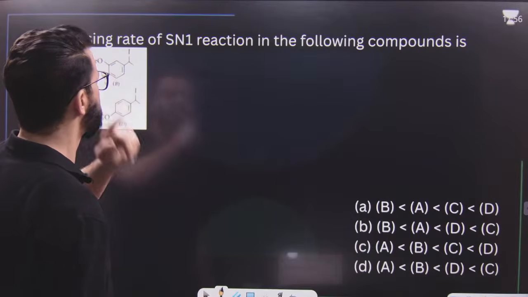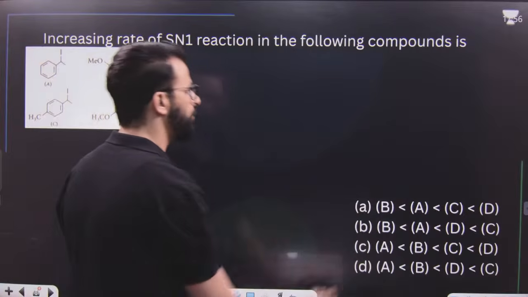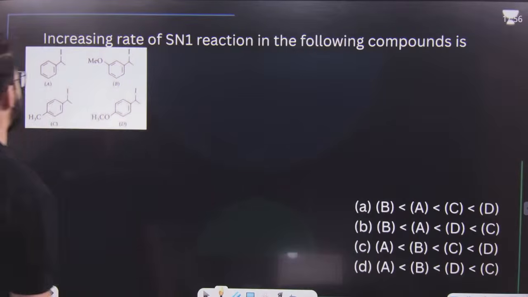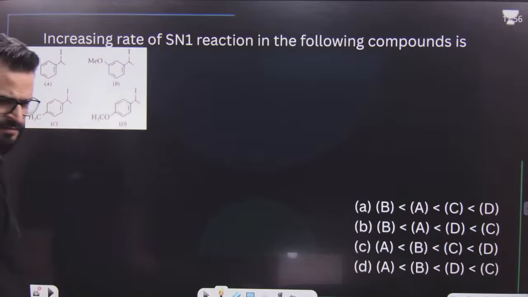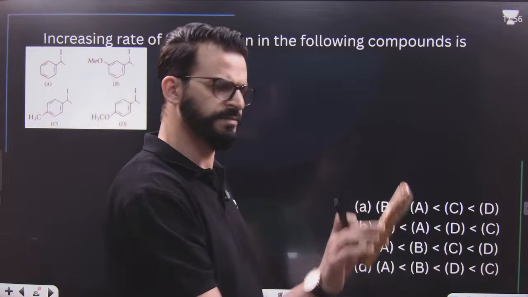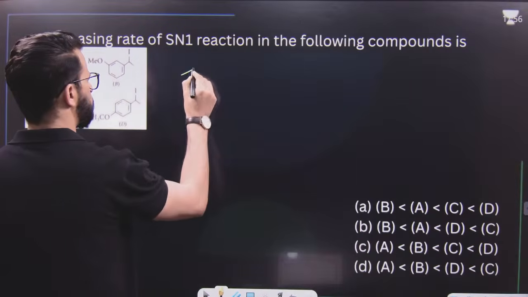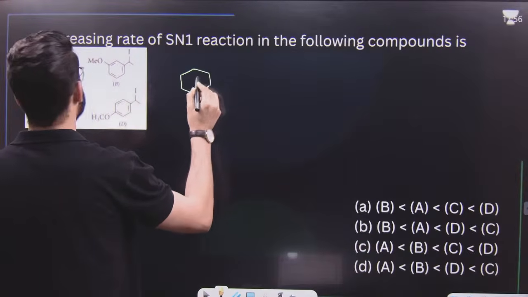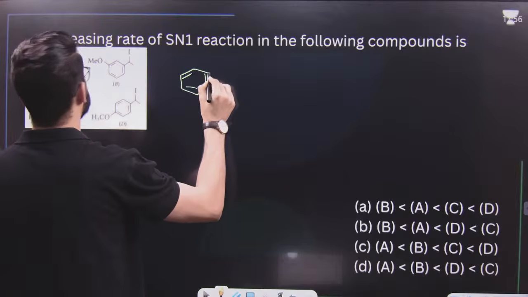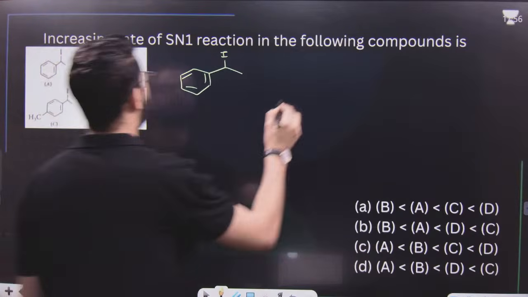Increasing order of SN1 reaction in the following compounds is. First compound. Is this visible? Yes, this is visible, but still I will write it down. First compound is, dear students, like this. It's I over here. Second compound is like this.